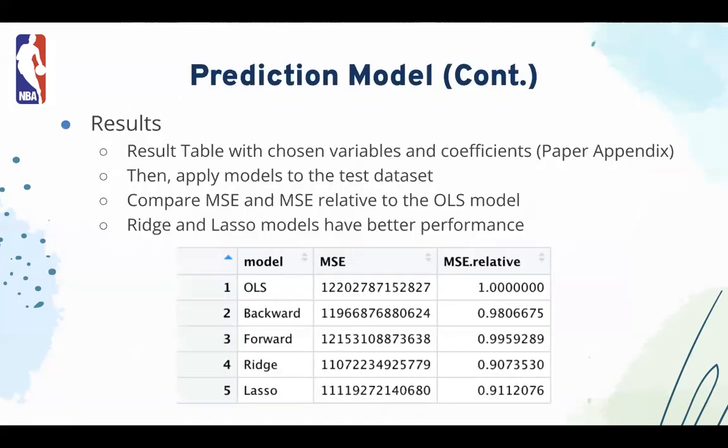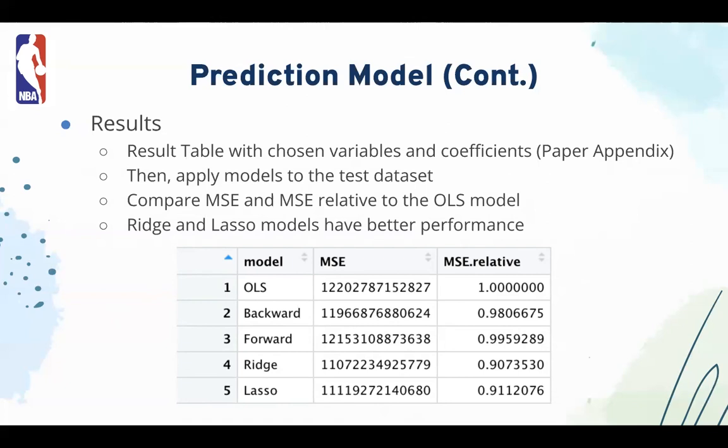So here's the result. After running all the 5 models, our group generated a table with all the chosen variables and their corresponding coefficients. This table contains nearly 300 variables, so we do not attach the table here, but the result table is in our paper. By applying the 5 best models generated from 5 different algorithms to the test dataset, we get the MSE for the 5 models as shown at the bottom of this slide.